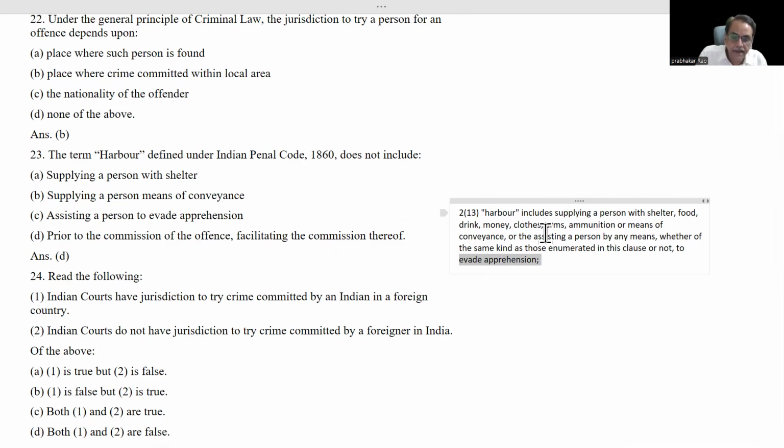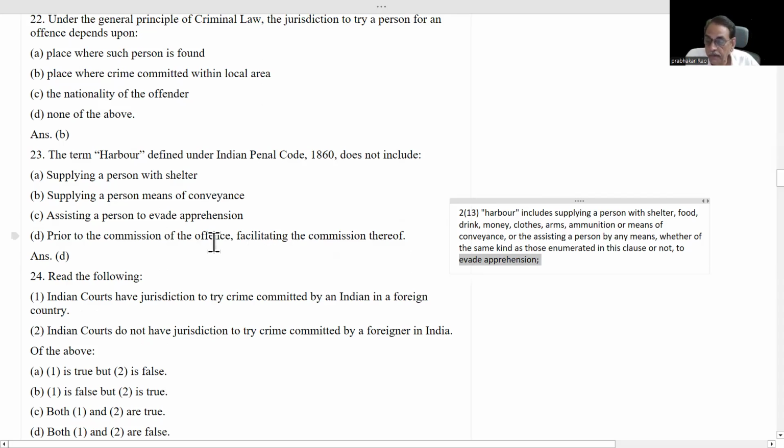He is avoiding the arrest because there is an allegation that he has committed that offense. If he seeks something from his known persons, and those persons give these things, it is harbor.